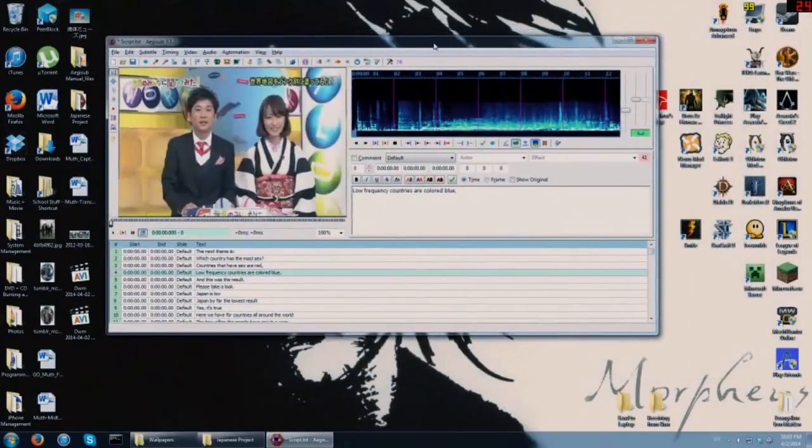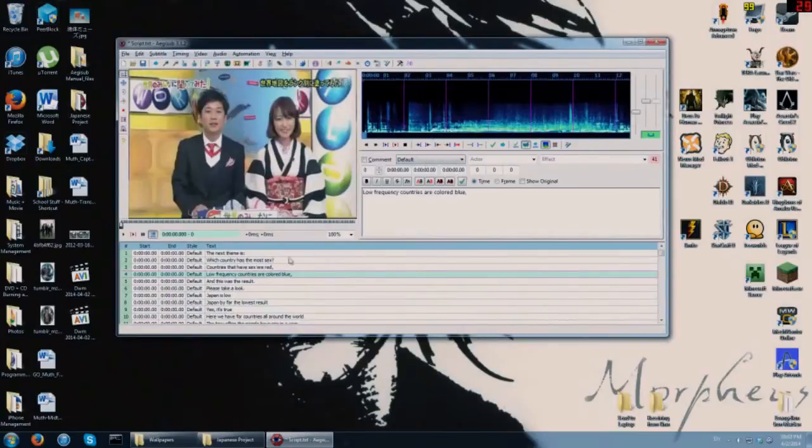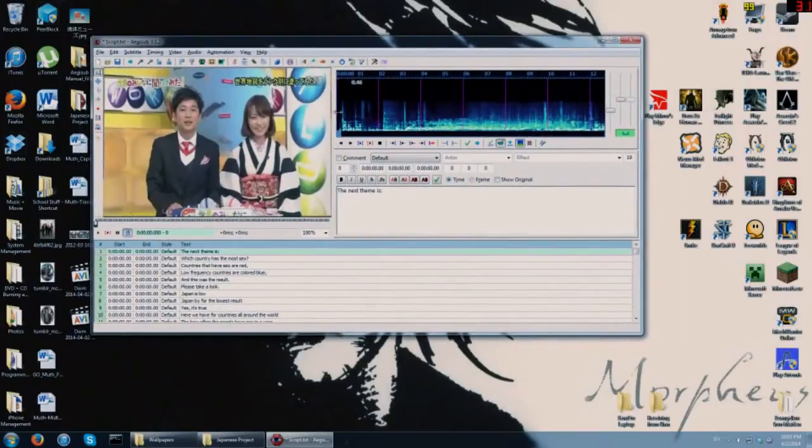Okay, I just had a picture of the keyboard because the next step is we're gonna time it. We're gonna take all of these subtitles here that we just made, and make sure that they line up with when the person's saying stuff in the video. We're actually gonna pretty much ignore this whole video part of the screen and just focus on this audio part. We'll look at the video later when we're all done. I'm not going to walk you through every bit of this, but I'll walk you through how to get you started.